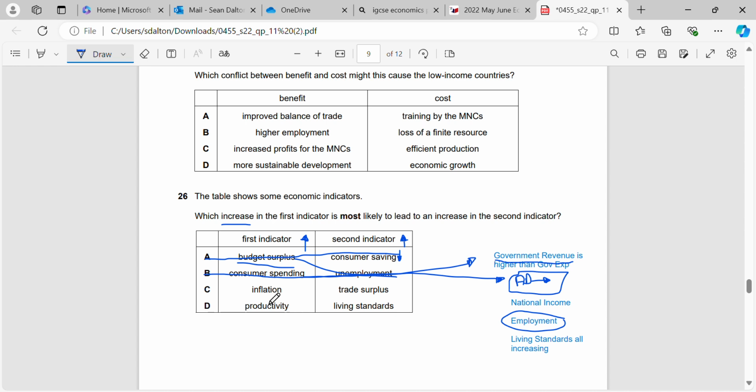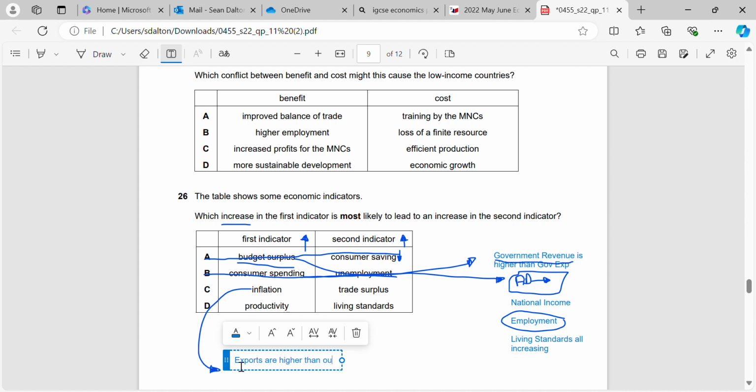Okay, and the third one is inflation and trade surplus. So what we need to remember here, or what we need to look at, is what happens when we have inflation. So we know, first of all, that a trade surplus is where our exports are higher than our imports.